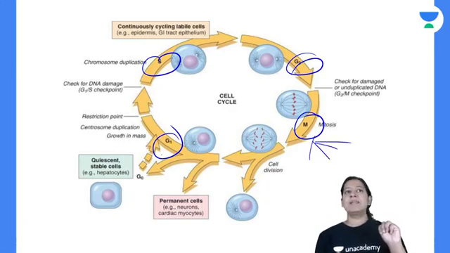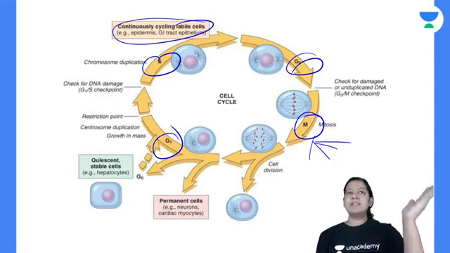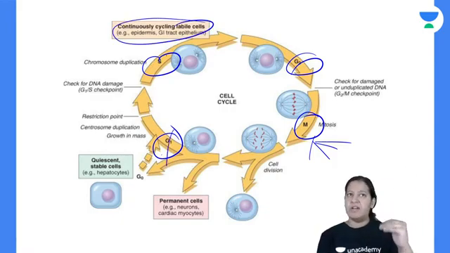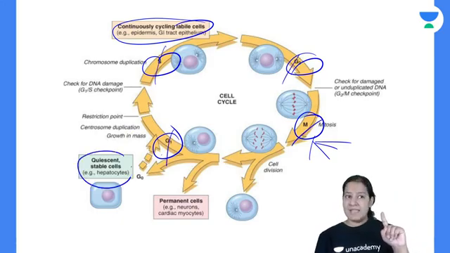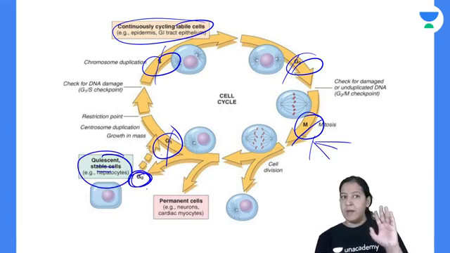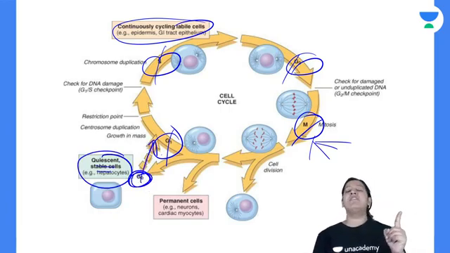Labile cells are those cells which are continuously in some phase of the cell cycle. Either they are in G1 or S or G2 or M, because they are continuously dividing, right? Stable cells, also known as quiescent cells, are in G0. That is, they do not divide, but they can enter into G1 once injury takes place. So they always remain in G0.